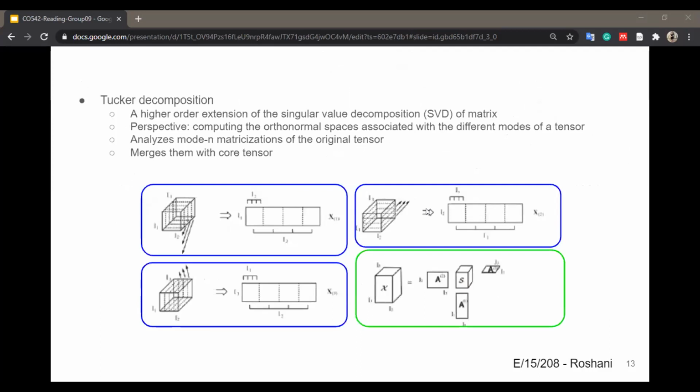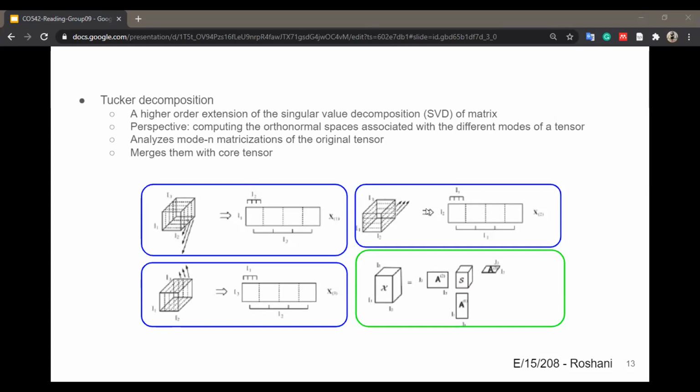Tucker decomposition is a higher order extension of the SVD of a matrix. It simultaneously analyzes mode-n matricizations of the original tensor and merges them with the core tensor, as illustrated in the figure below. In the figure, top left shows mode-1 matricization, top right shows mode-2 matricization, and bottom left shows mode-3 matricization.